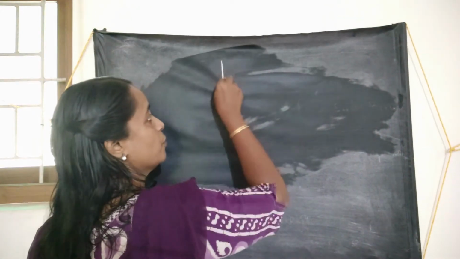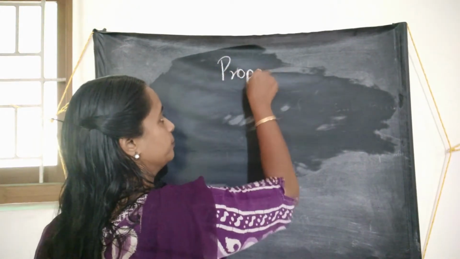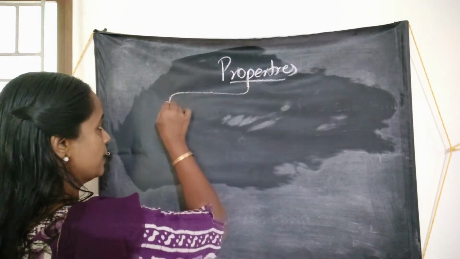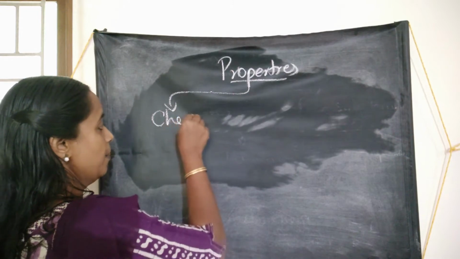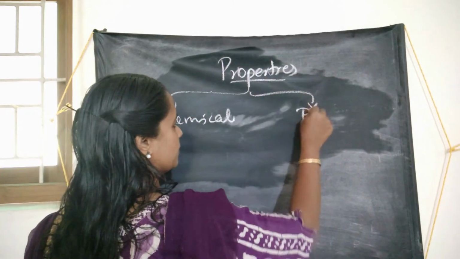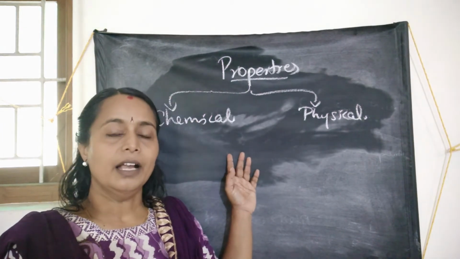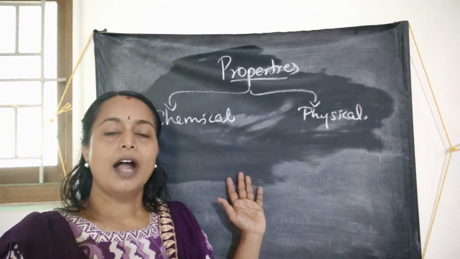Next topic is the properties. Properties of matter. The properties can be classified into two: the chemical properties and physical properties. For the observation of a chemical property, a matter has to undergo some